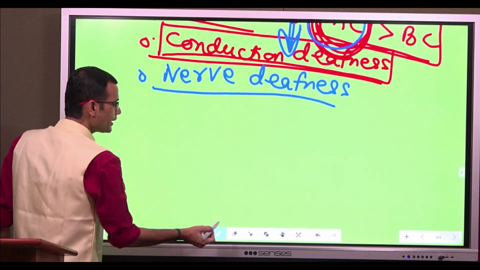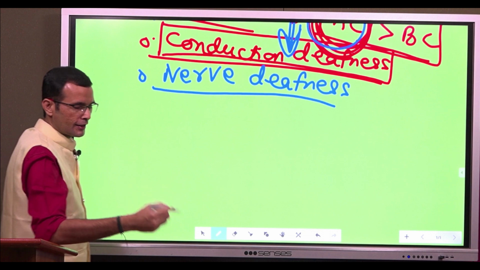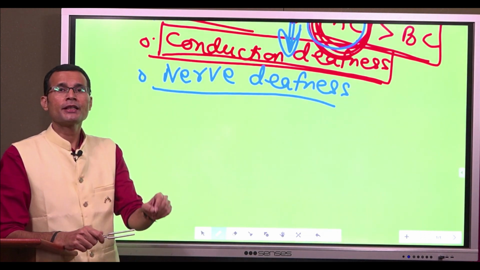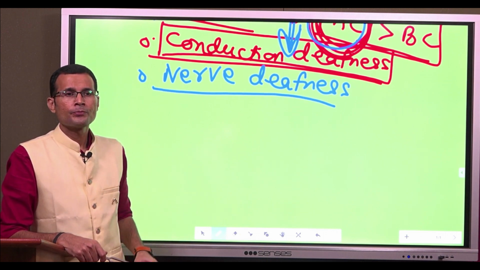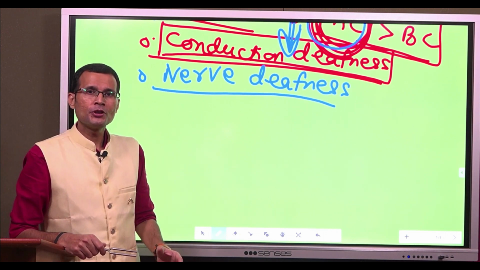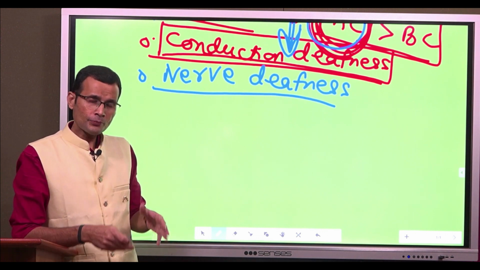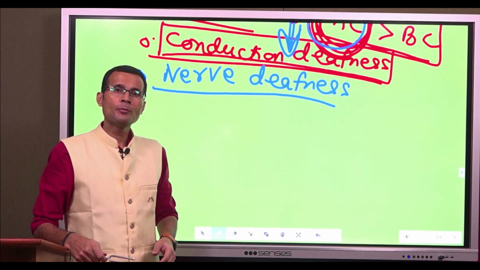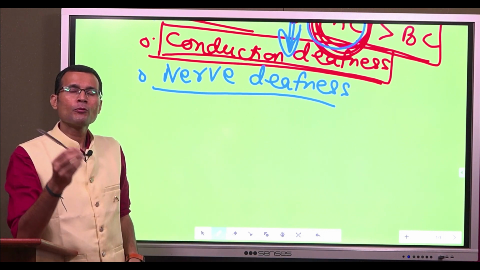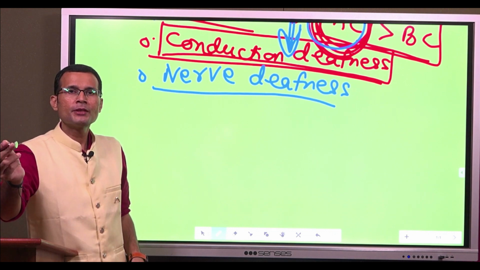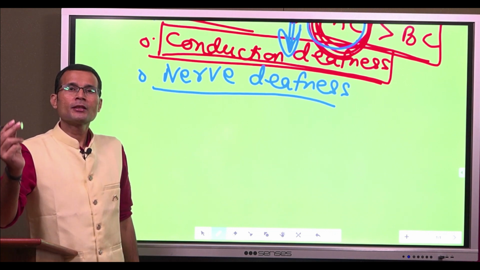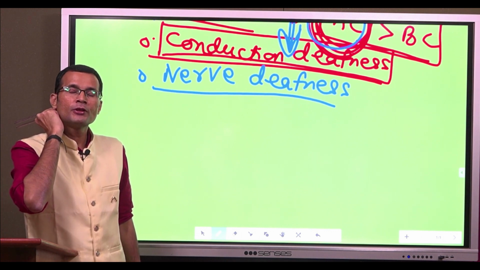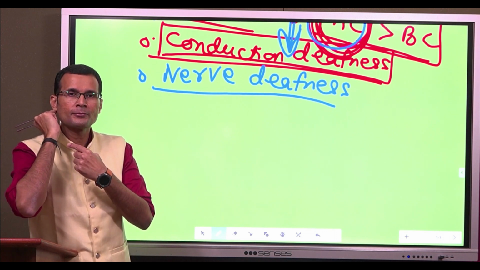That's the Weber's test. And then finally, Schwabach's absolute bone conduction test. Let me just quickly go through it. Schwabach's absolute bone conduction test is a subjective test. In this test, it is assumed that the examiner, the observer, has normal hearing. How is the test performed? A vibrating tuning fork is placed on the subject's mastoid process. When the subject stops hearing the sound, it is immediately transferred to the observer's mastoid process.